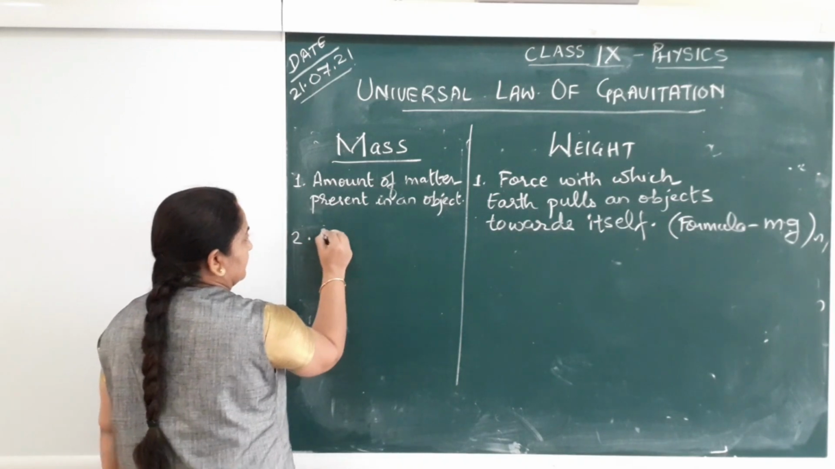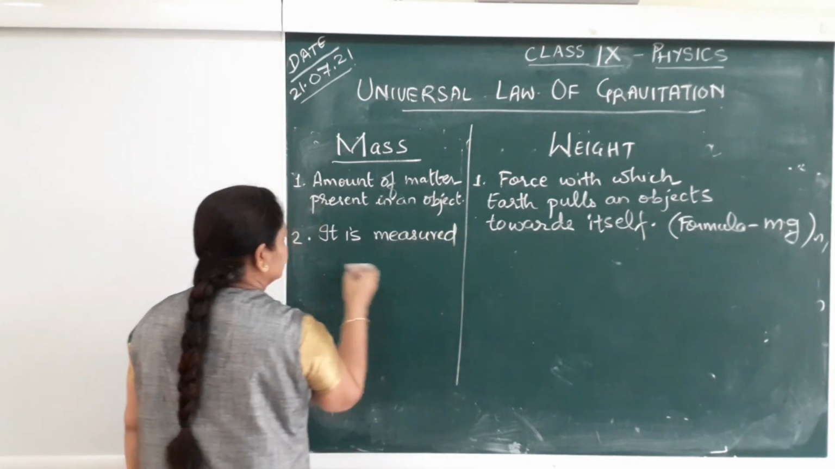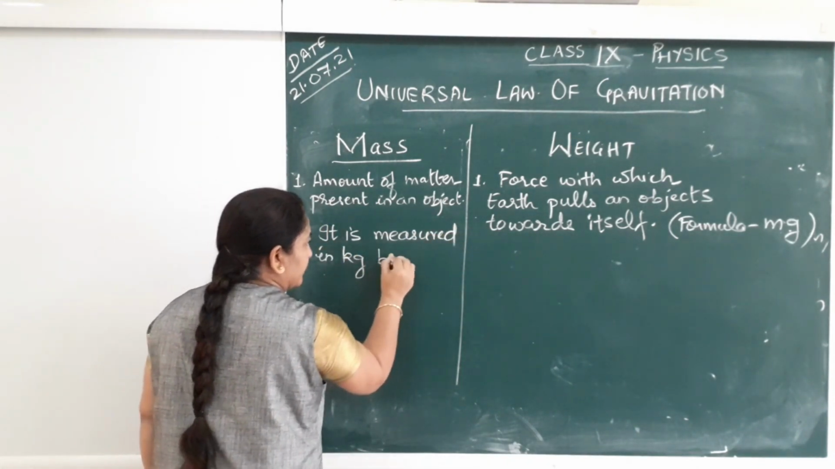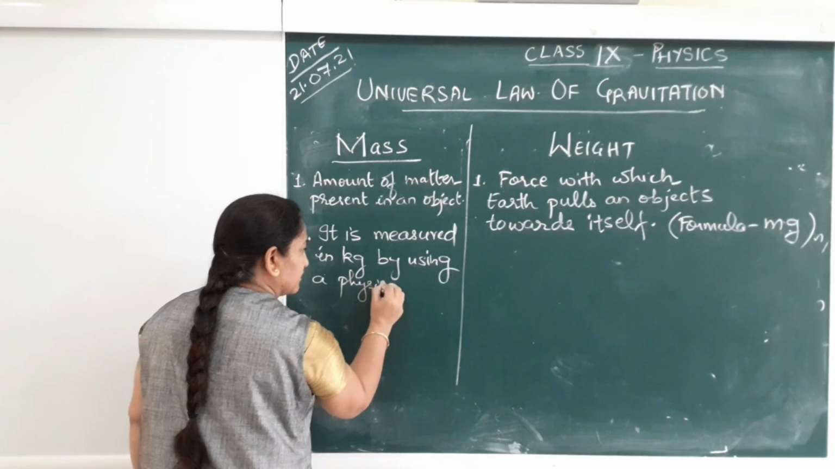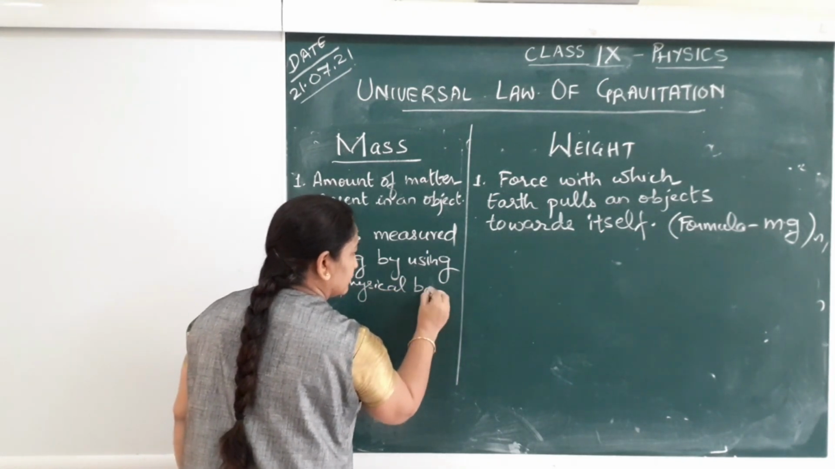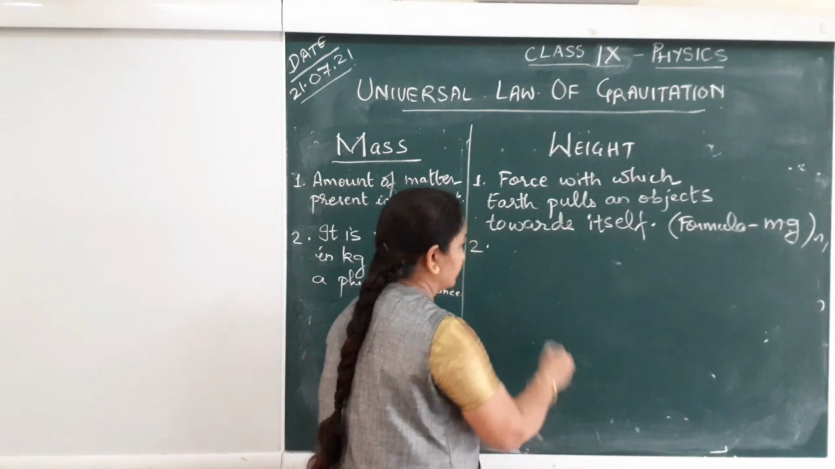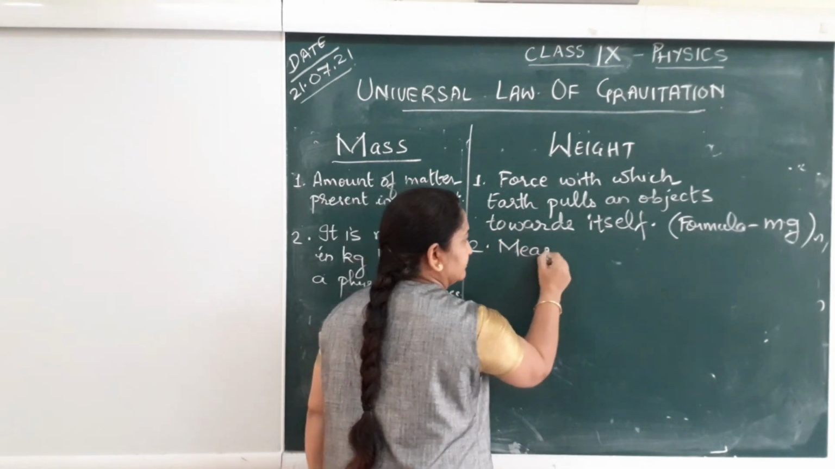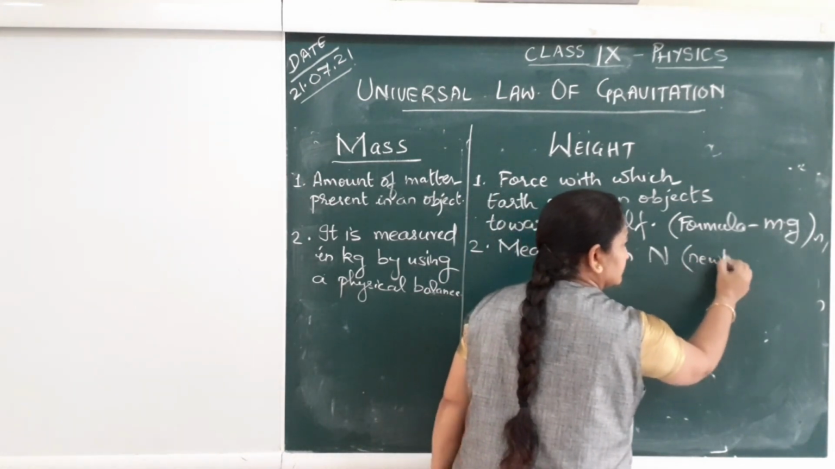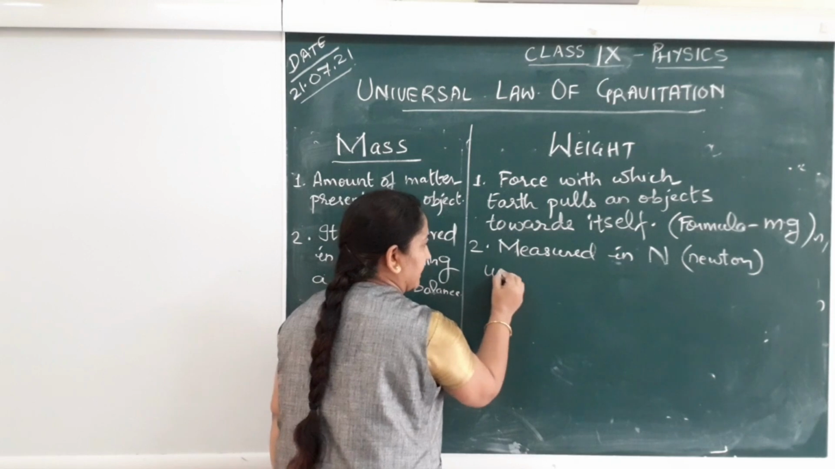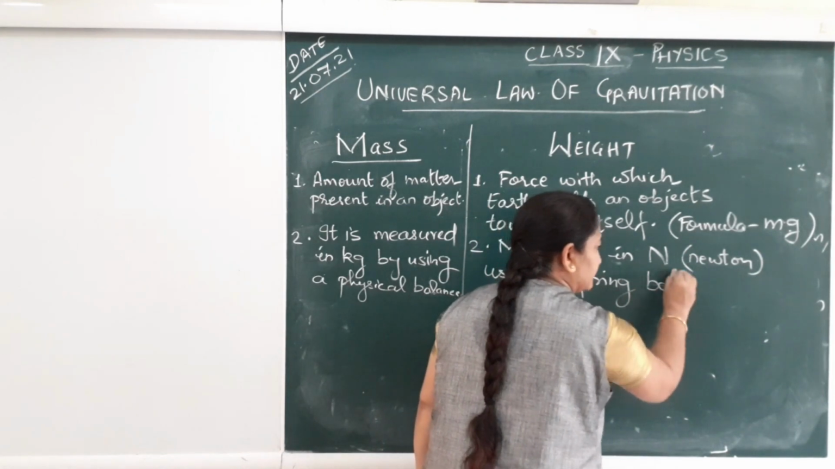Then units, mass is measured in kg by using a physical balance or also beam balance, whereas weight is measured in Newton. Since it is a force, it is measured in Newton, using a spring balance.